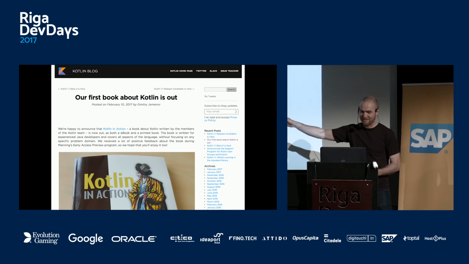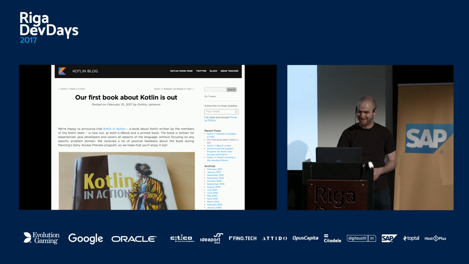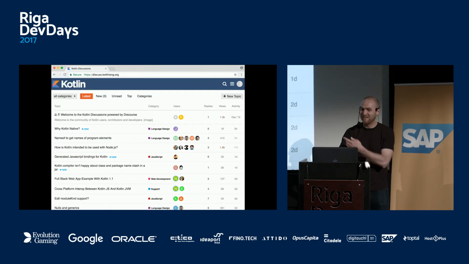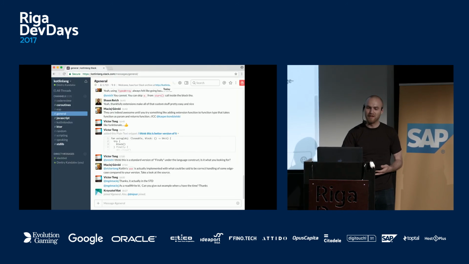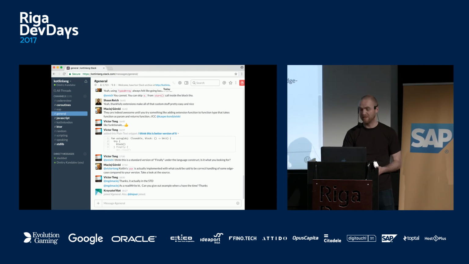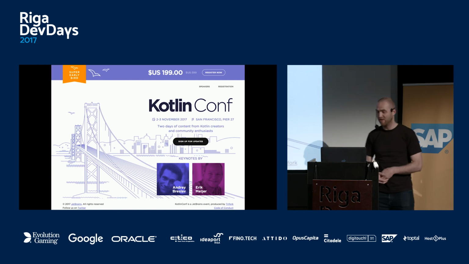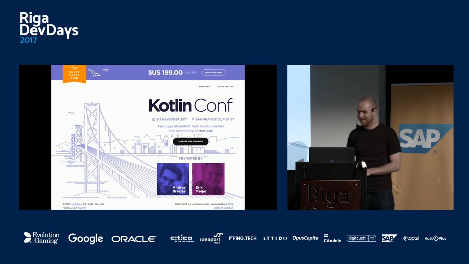Also, there is the Kotlin in Action book. This is a blog post about their book. And there is this site called discuss.kotlinlang.org, a nice forum. And there is Slack, a really nice Slack. I do recommend joining it for developers. They're very helpful people, a nice place. And there is KotlinConf if you want to go and see the first ever KotlinConf.